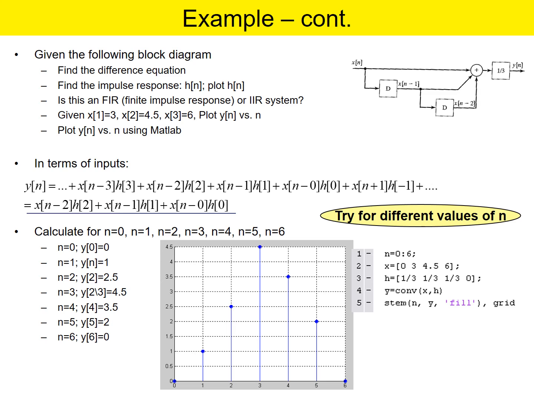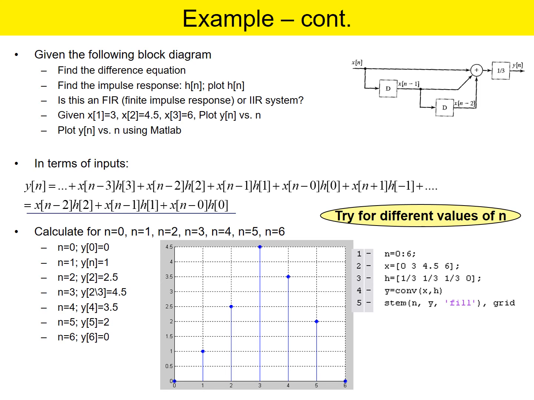So here you can see that n is equal to 0 to 6, x of n is 0, 3, 4.5 and 6, these are discrete samples, and h is 1 by 3, 1 by 3, 1 by 3 and 0. Therefore, if we write the convolution function conv of x comma h and then stem of n comma y, and we fill the grid, then the answer comes out like this.